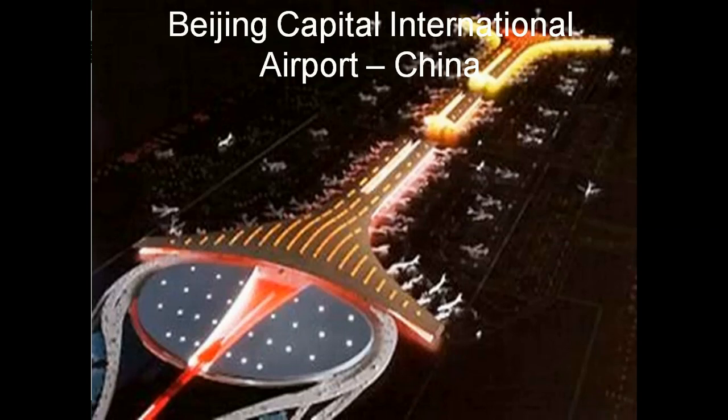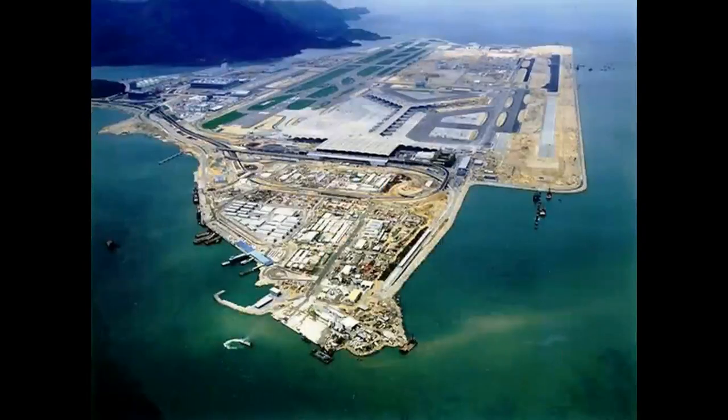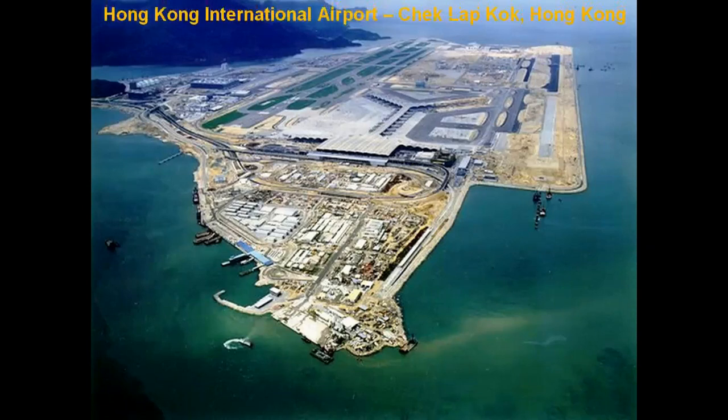This is an airport which is situated in China, and you can't imagine this is one of the airports which is constructed on the sea. Hong Kong International Airport. We know that this is one of the airports in the world which is constructed on the sea, above the water.